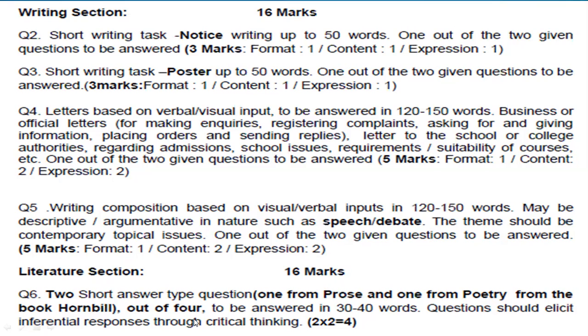And next is given here, again 2 short answer type questions, 1 from prose, 1 from poetry. Means 1 question you have to attempt from the chapters, 1 question from the poetry, and poetry and prose are of the Hornbill book. So 1 out of 4 you have to attempt, and like this you have to give the answer for 2 questions here. 2 questions, so 2 marks each. So 4 marks question will be this one.